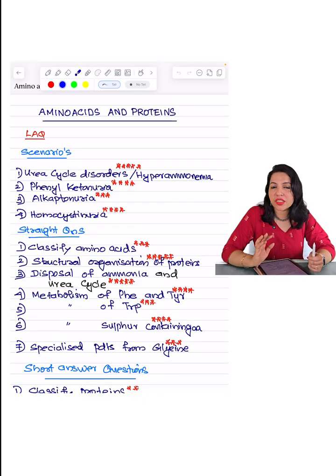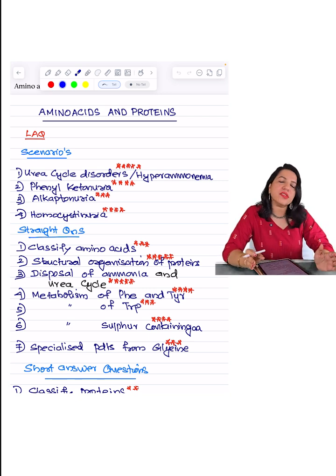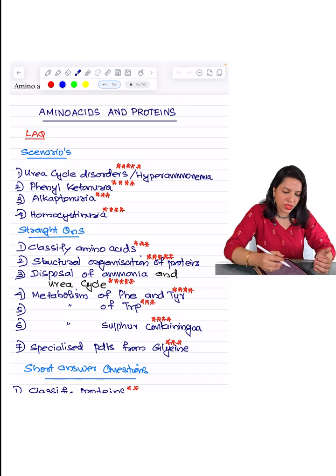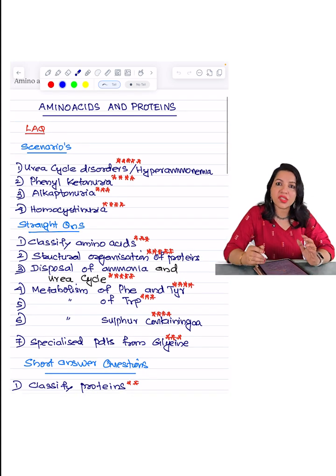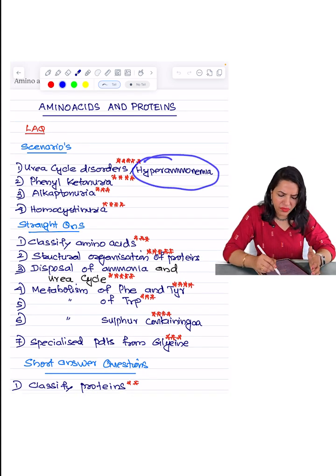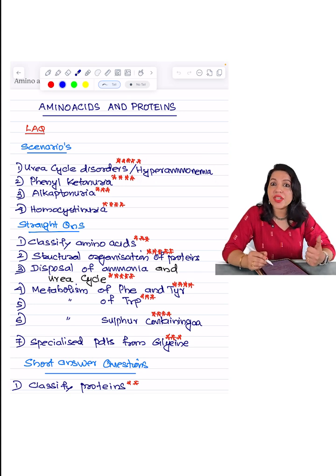This is about the important topics that you have to learn in amino acids and proteins. It is a very difficult topic for you, I know it for sure. But always be choosy in this topic, which is amino acids and proteins. So the first thing is, what are the scenarios that you can get as an essay question or a short answer question? The first thing is urea cycle disorders or hyperammonemia, very commonly asked. Then phenylketonuria, then alkaptonuria, homocystinuria. So these are the clinical scenarios that you can get.